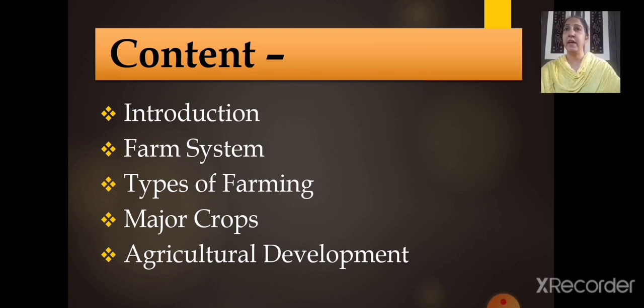Then the next topic that we have done is types of farming. In the types of farming, we learned that depending upon the geographical conditions, the demand of produce, the labor and the level of technology used, all these factors are responsible for classifying farming into two types, that is subsistence farming and commercial farming. In subsistence farming, we have learned that this type of farming is practiced to meet the needs of the farmer's family, right? Then again it is further classified as intensive subsistence farming and primitive subsistence farming, right? Then we saw the meaning of each and every type.